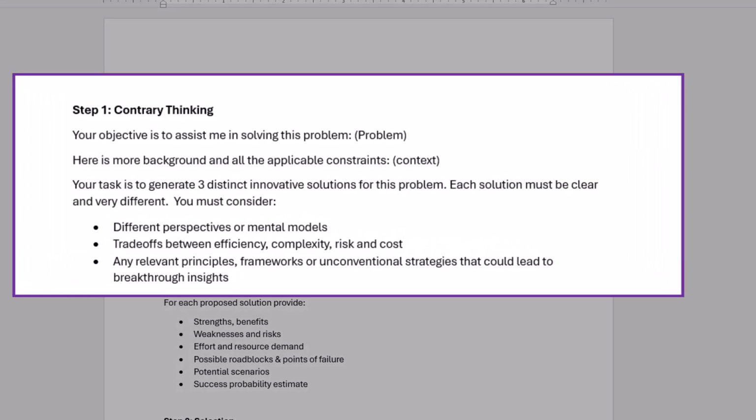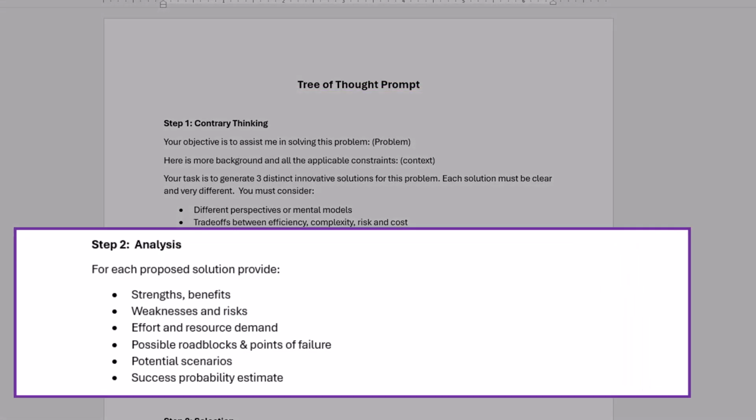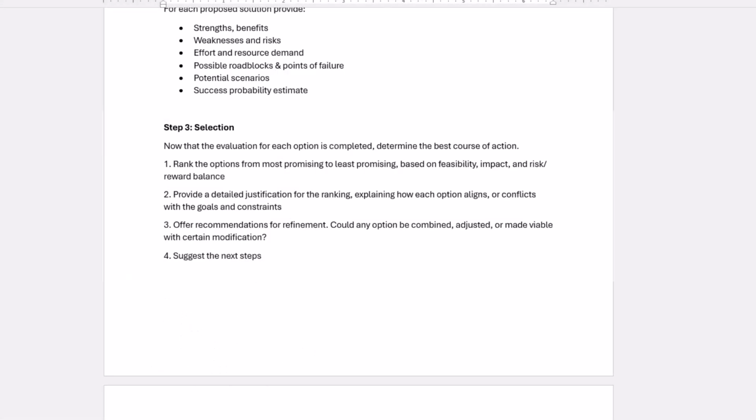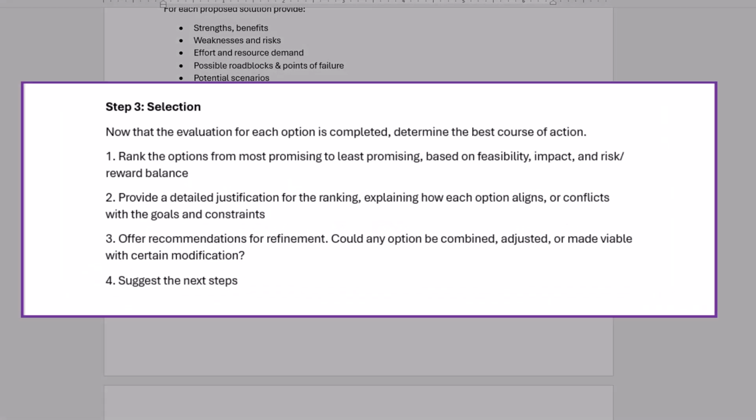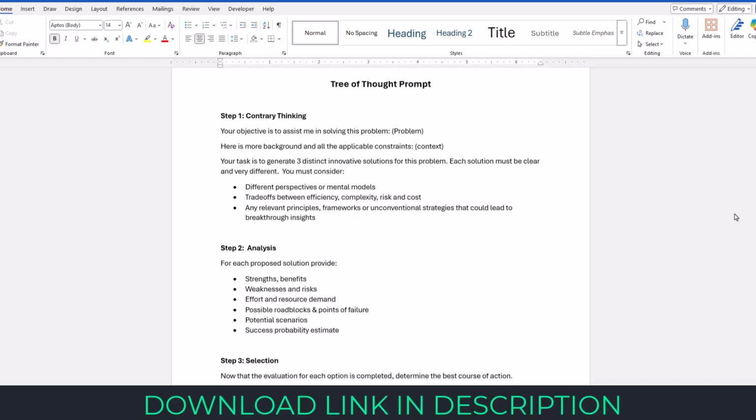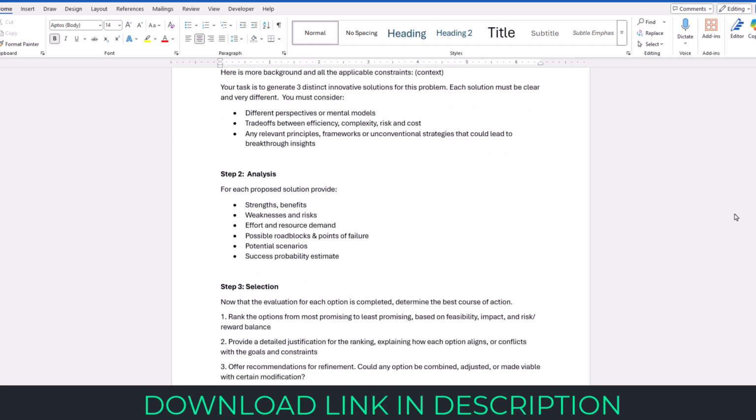Step 1, you explain your problem, give some background details and restrictions, then ask the AI to generate 3 very different solutions. Step 2 is asking the AI to go deep and analyze each solution, the strengths, the weaknesses, potential barriers, failures, etc. Step 3 is to select the best or most likely solution to the problem, ranking all 3 from best to worst and explaining why. You can download this entire prompt by using the link below.